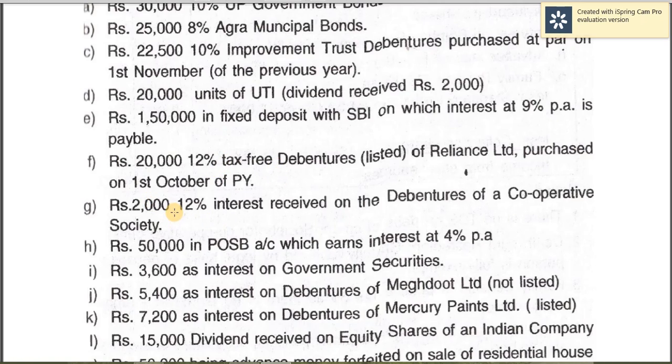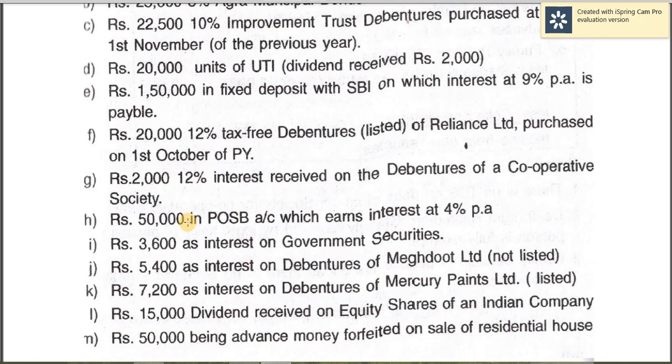Next 2,000 12% interest received on the debentures of cooperative society. So interest from cooperative society is not subject to TDS. So entire amount should be taken. 2,000 amount is given here. 2,000 is received. So 2,000 should be taken as income.